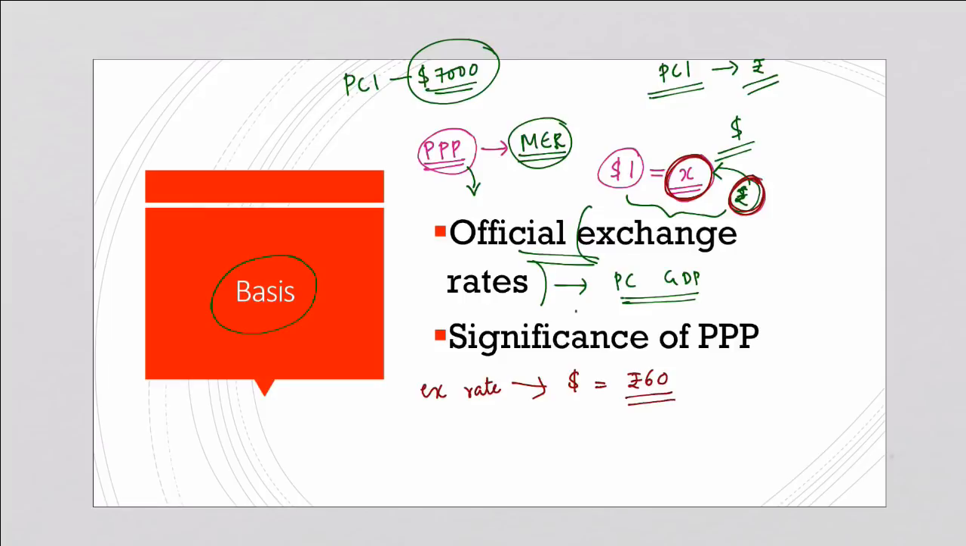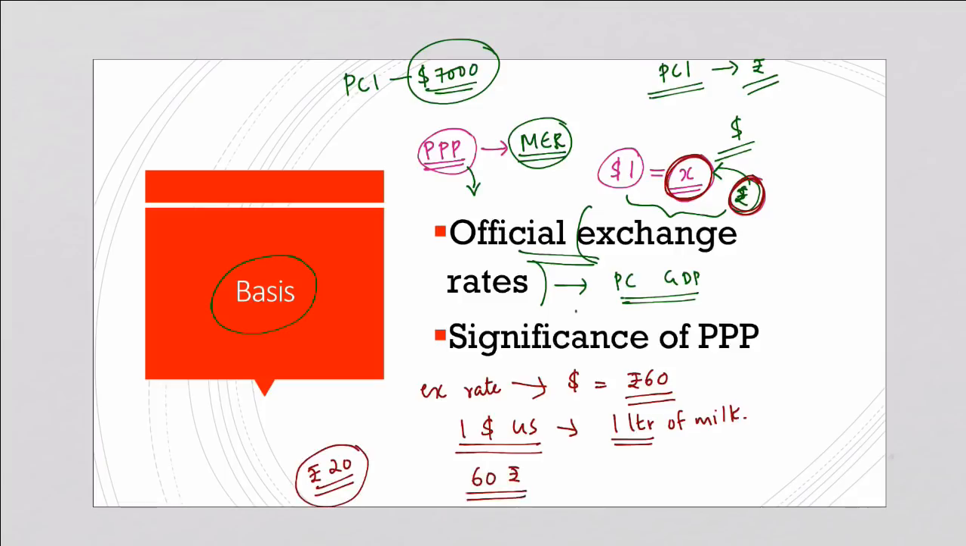Now let us assume that $1 in US can purchase 1 liter of milk in US. So in US you can buy 1 liter of milk using $1. Now let us assume that in India 1 liter of milk cost you 20 rupees. Now with this 60 rupees, that is $1 in India according to exchange rate is 60 rupees. So using 60 rupees you can ideally purchase 3 liters of milk in India. So if we compare both this is purchasing power parity.